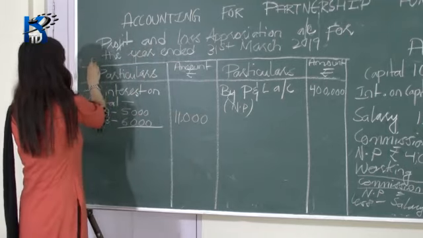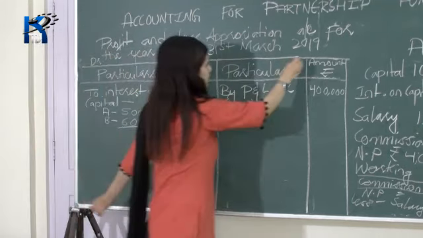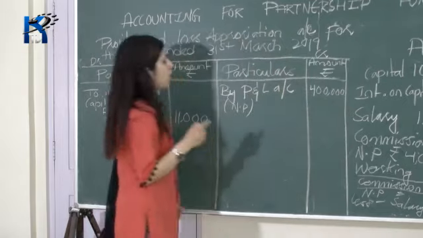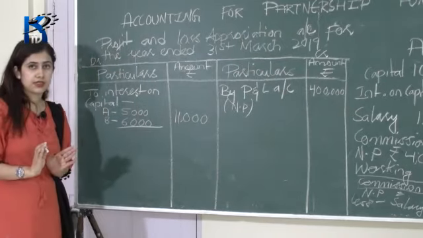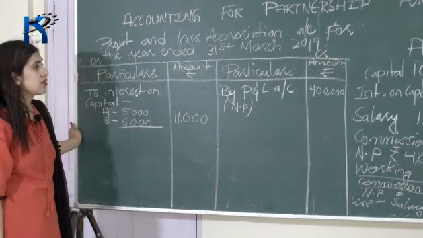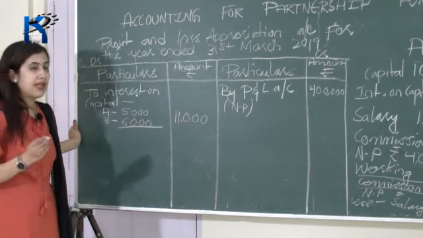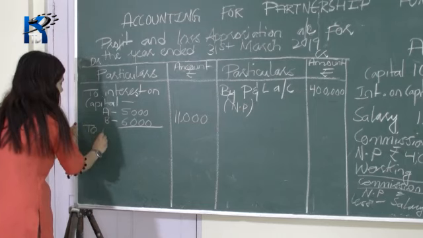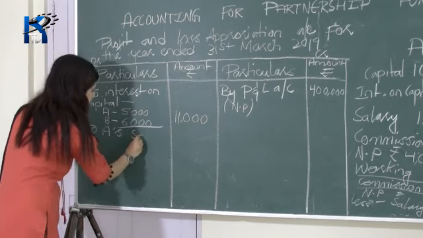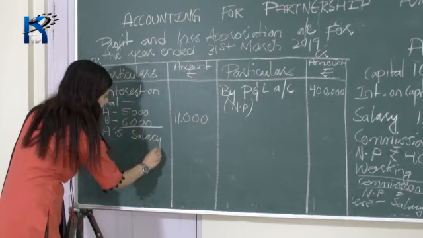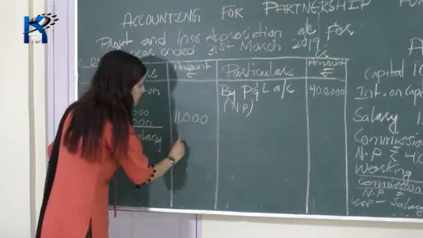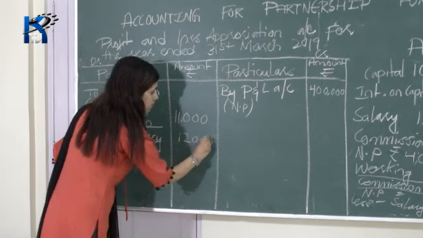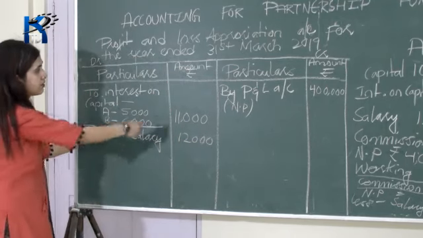Okay, so you have to write this is your debit column, this is your credit column. This is a nominal account, income will come on the credit side and your expenses will come on the debit side. Okay. After this, second item is your salary. So your A is getting a salary, so I am writing A's salary. Your partner A is getting a salary of rupees 1,000 per month, that is equal to 12,000 rupees per year. Okay. So I am writing 12,000 rupees in the debit column.